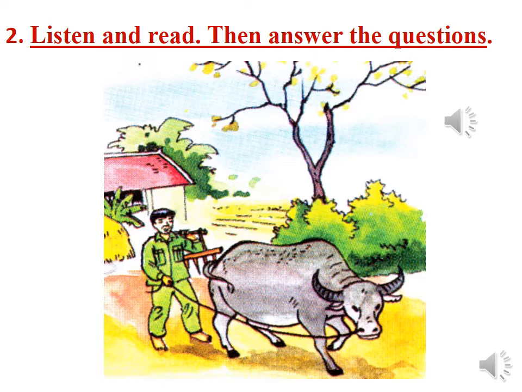2. He also has Listen and some read. trees. Then They answer the produce a little question. fruit. Mr. Mr. Hai is a farmer. He has He has two some buffaloes. paddy fields and he They produces a plow the lot of paddy rice. fields and pull a cart. Near his house he has a He has small a few field cows. and he They grows a few produce a little vegetables. milk. He has some also has a chickens. few fruit They trees. produce a They lot produce a of little eggs. fruit.